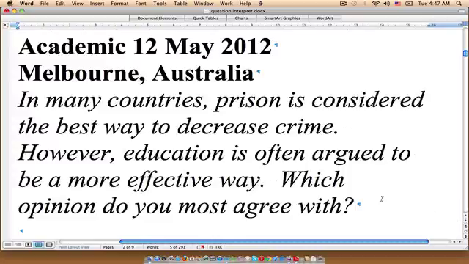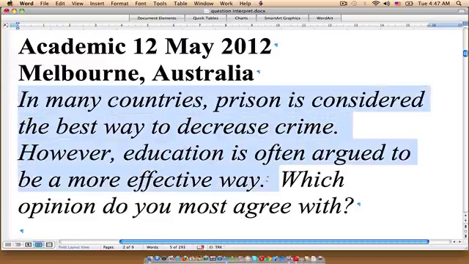Okay, so if we break the question down, we're given a little bit of background in these first 2 sentences, which sort of set the stage for the problem that we are asked to comment on. So the basic issue is that some people are of the opinion that prison is the most effective way to reduce criminal activity.